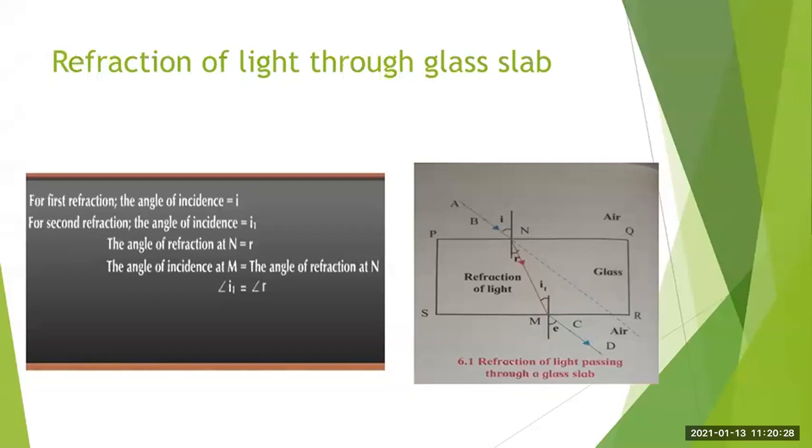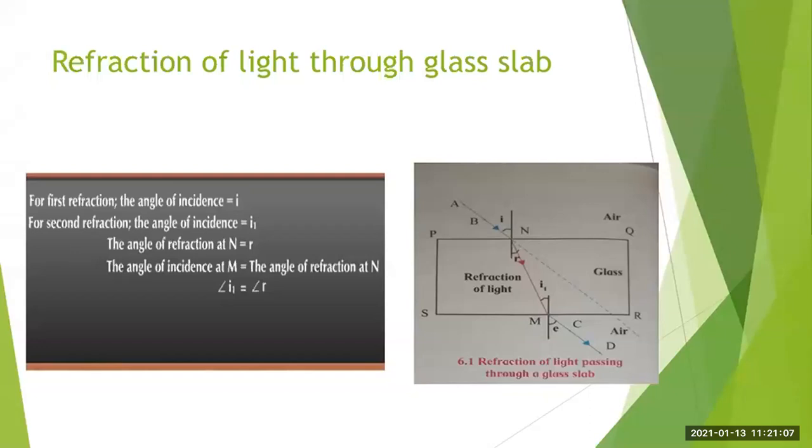Then the angle of refraction which occurs at point N is denoted as small r. Then the angle of incidence at M is equal to the angle of refraction at point N. That means angle I1 is equal to angle r. See that angle I1 is equal to angle r. Now you might have studied in mathematics also, it looks like alternate angles, angle r and angle I1.